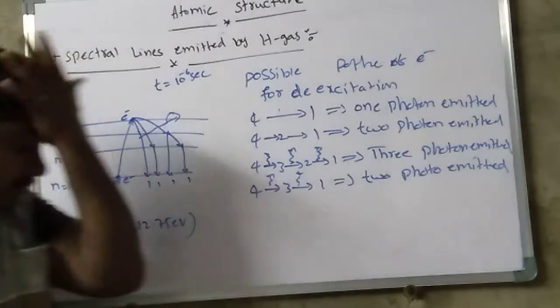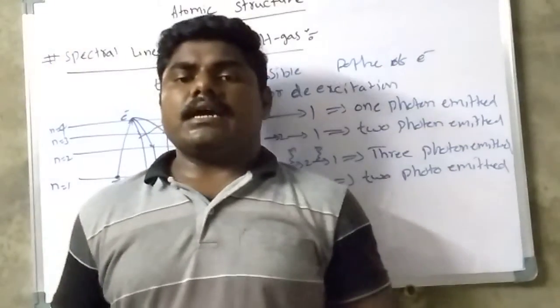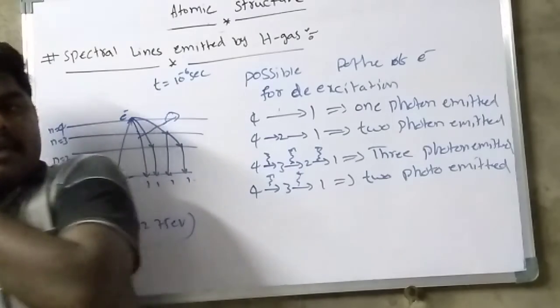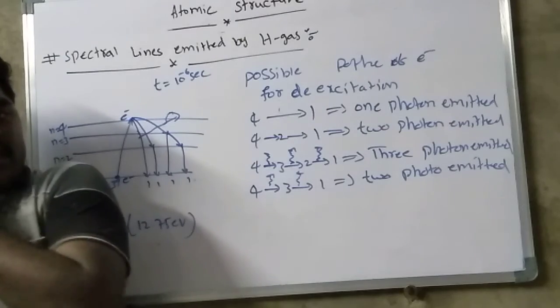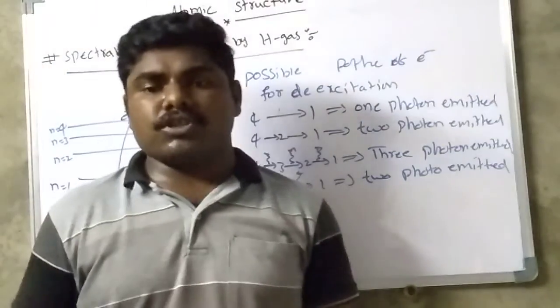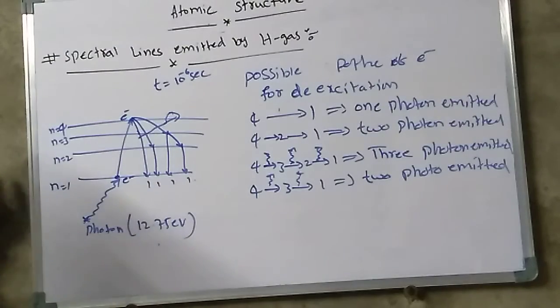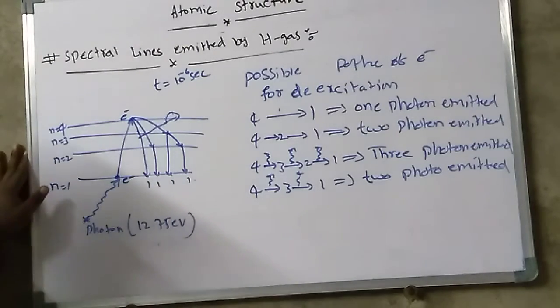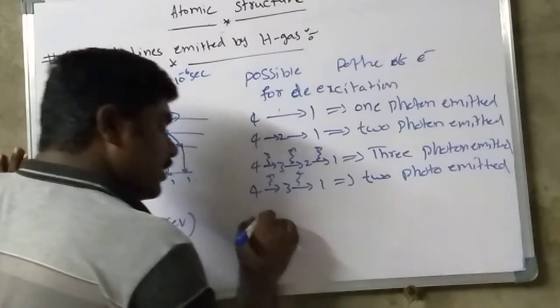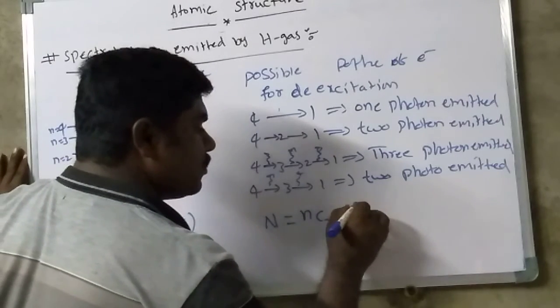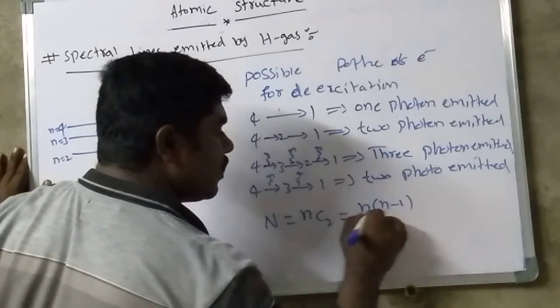So if an electron is excited to the nth energy level, then the total number of possible spectral lines emitted during its de-excitation is N equal to nC2, that is equal to n into n minus 1 divided by 2.